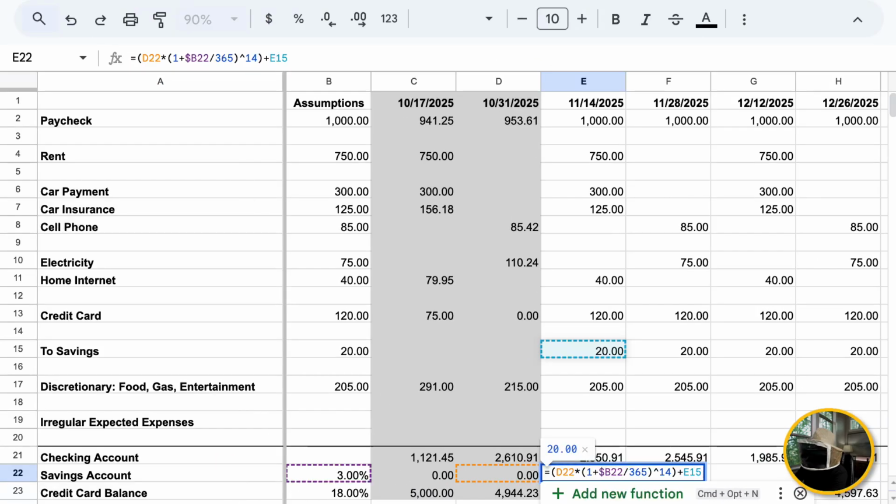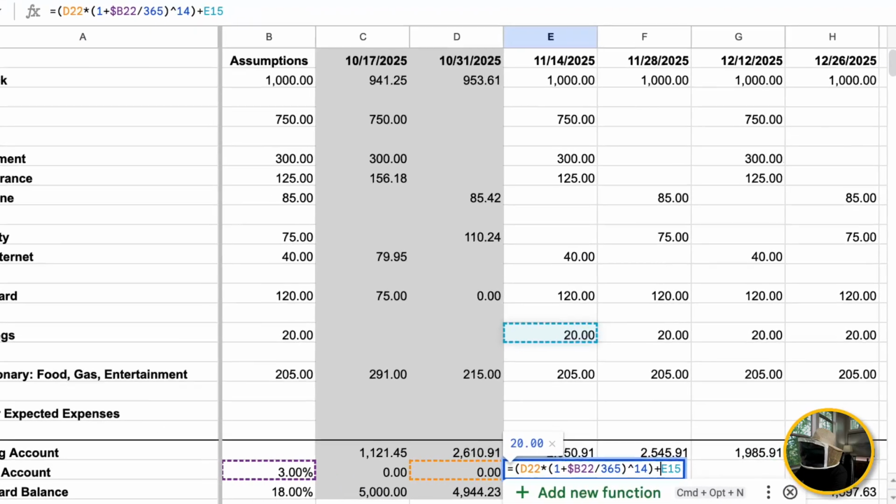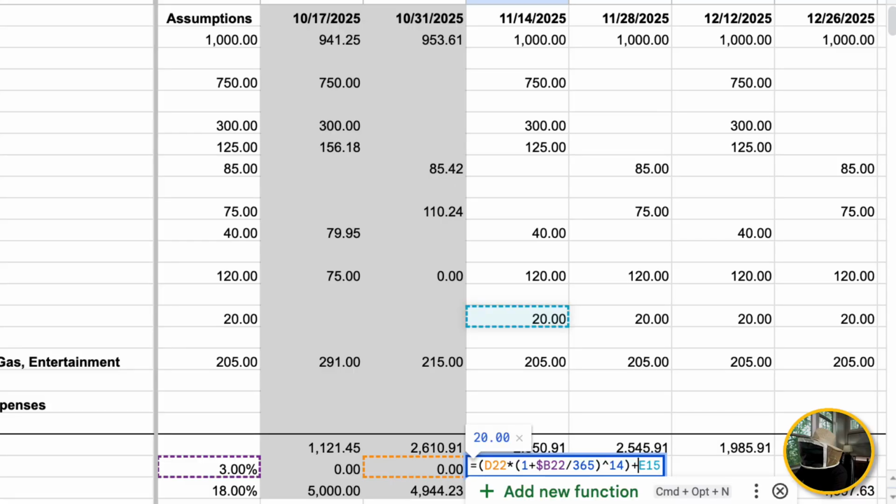But everything else looks right. We're taking the orange balance. You can see D22, we're taking the balance of our savings account from last time. We're adding the rest of that formula. You can see it's taking the interest rate from B22 in purple, and it's dividing it by 365 days, taking it to the 14th power. So it's going through our whole interest rate formula, and then it's adding the amount that we brought in E15.